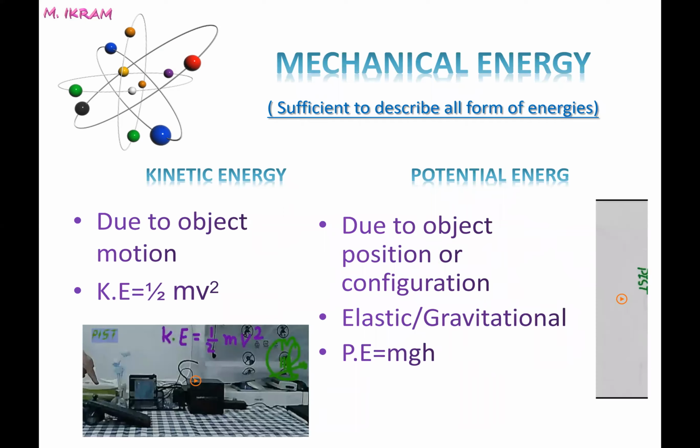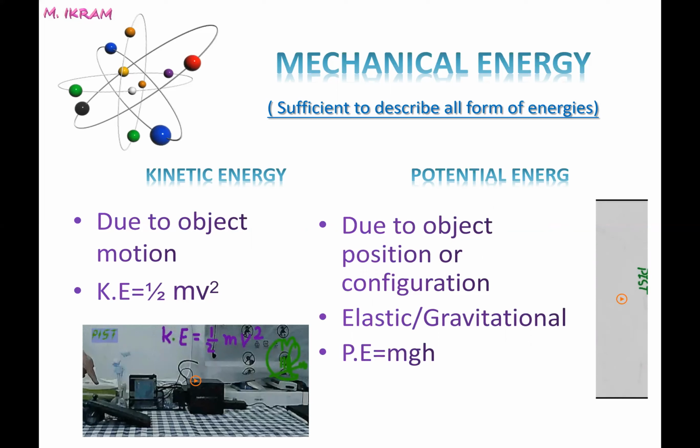First, we have the mechanical energy. If you remember, I explained mechanical energy in great detail, and I told you that mechanical energy is the sum of the kinetic energy and potential energy of the body. Mechanical energy is sufficient to describe all forms of energies. Usually we have two kinds of mechanical energies: kinetic energy and potential energy.